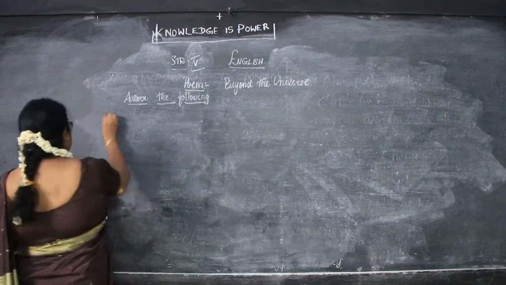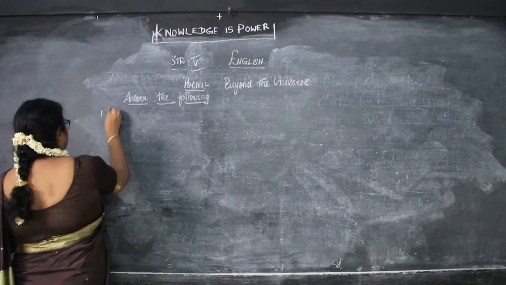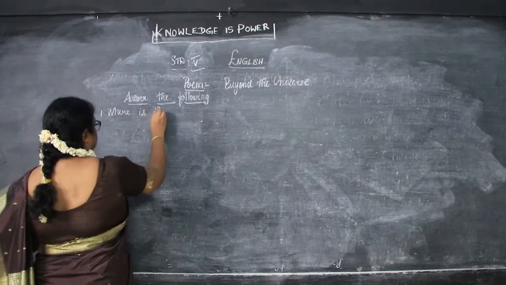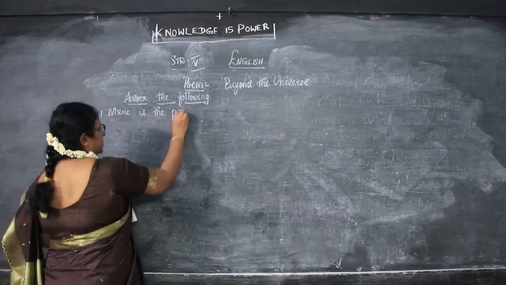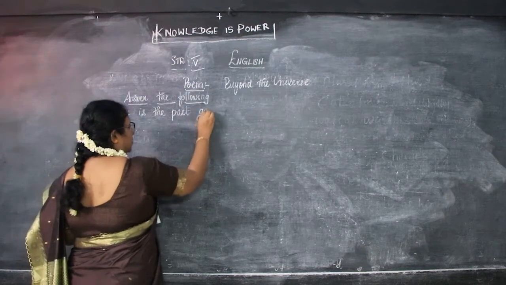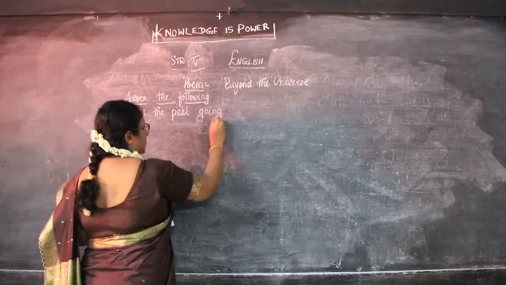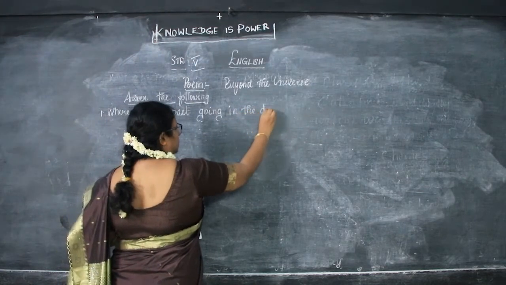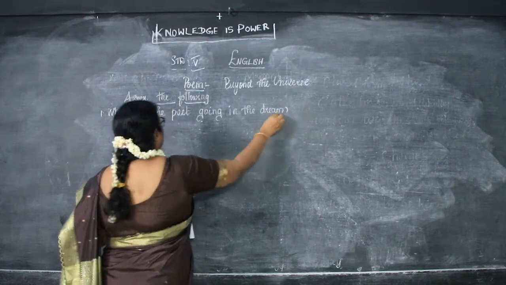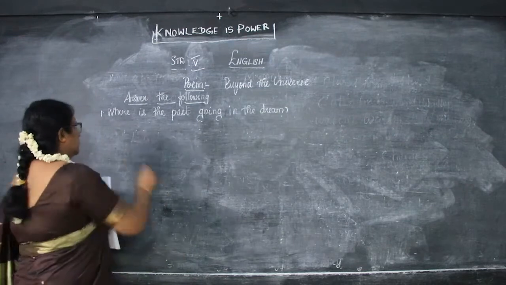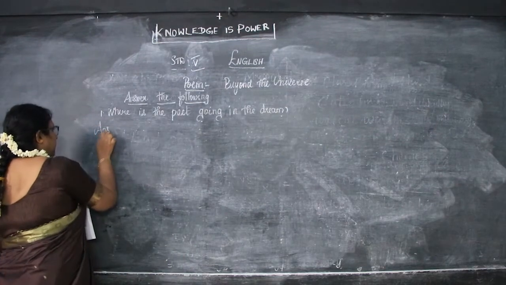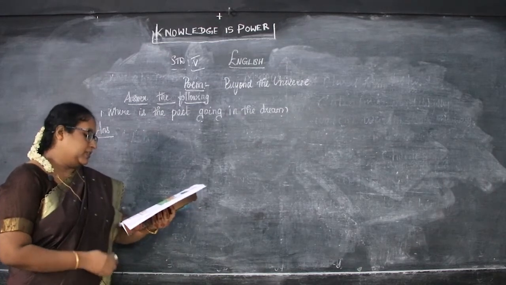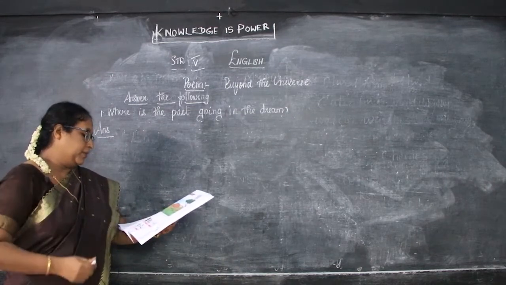So, first question is, where is the poet going in the dream? What is the question, children? Where does the poet go in the dream? So, what is the answer? The poet is flying beyond the earth.